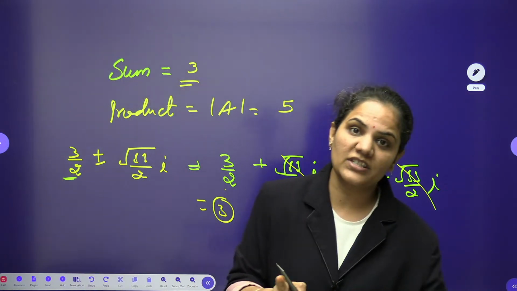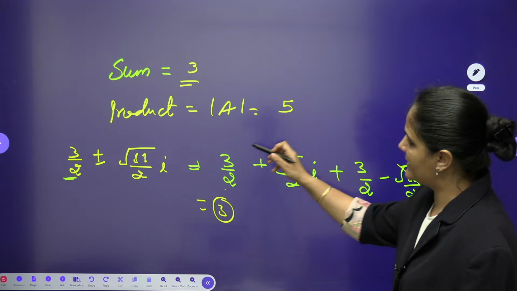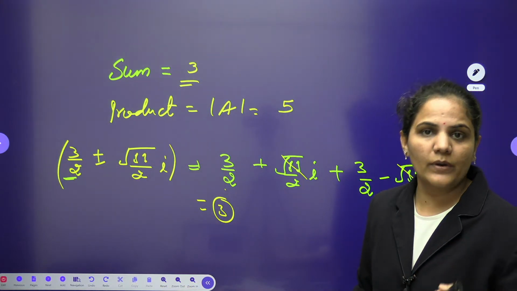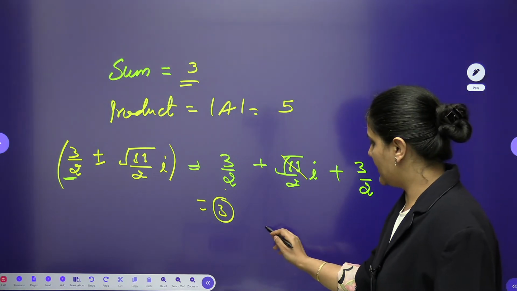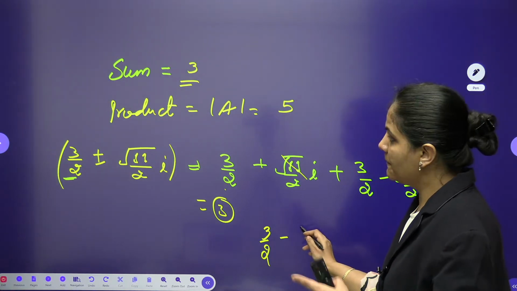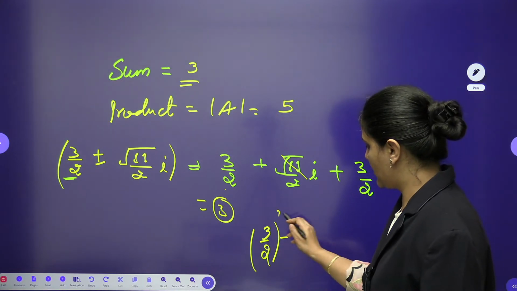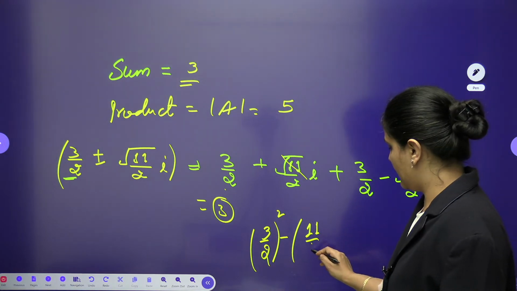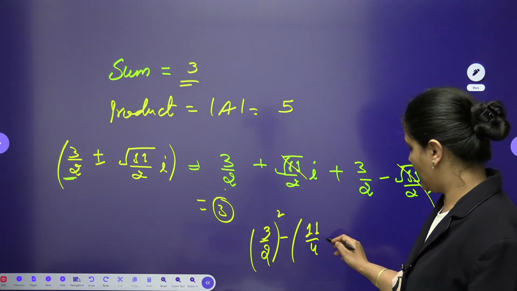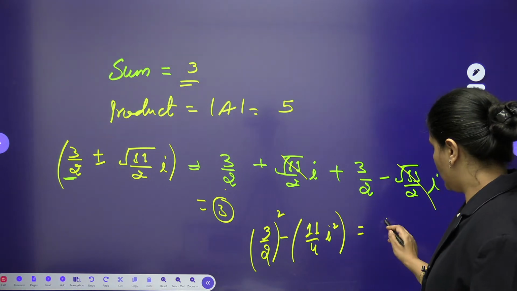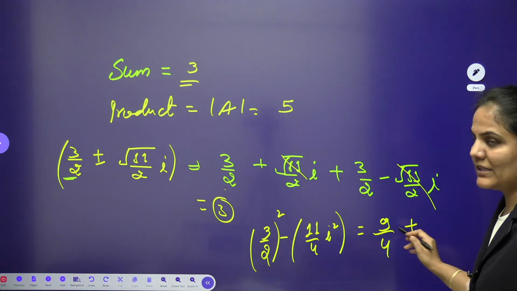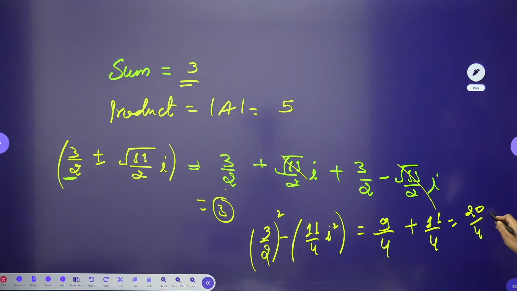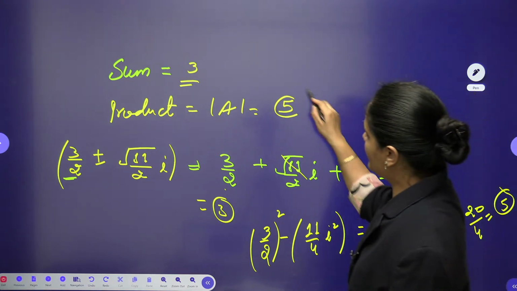When you want to cross check the product also, definitely it will satisfy, because here we can go with (a plus b)(a minus b), which is a square minus b square. So the product will be (3 by 2) square minus (root 11 by 2) square times iota square. That is 9 by 4, and iota square is minus 1, so minus minus 11 by 4 gives plus 11 by 4, so this will be 20 by 4. Hence your product is 5. So this is the cross check.